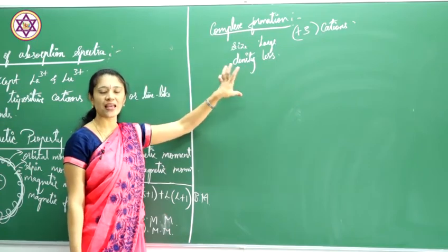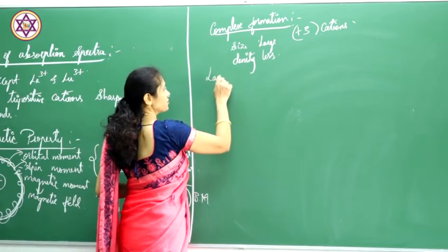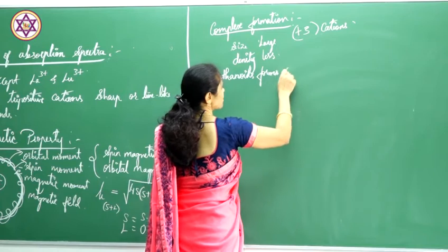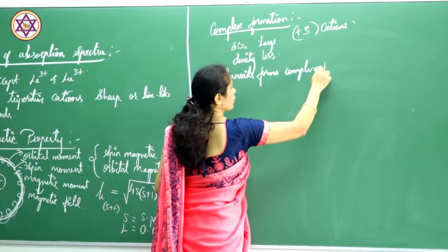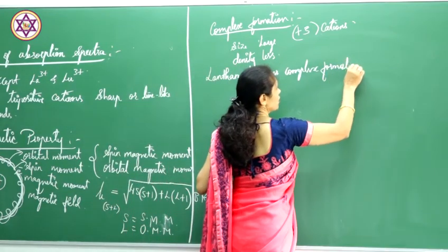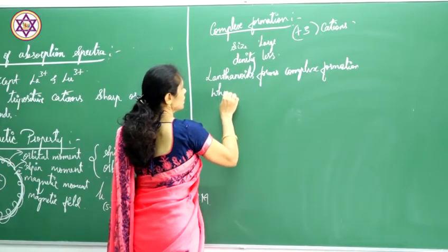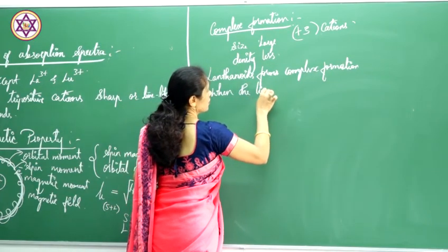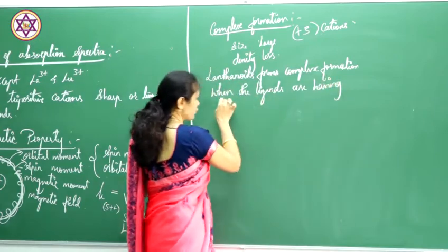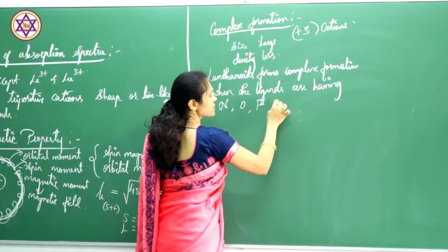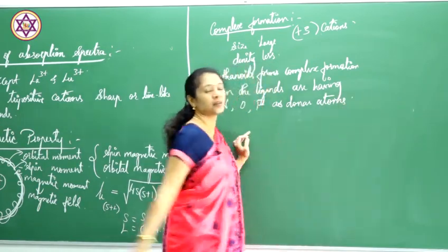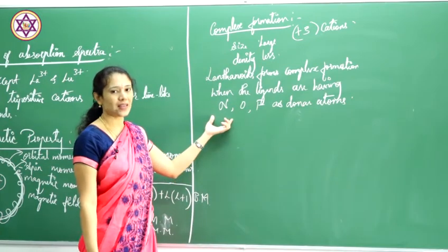Complex formation takes place in lanthanide elements only when the ligands have nitrogen, oxygen and fluorine as donor atoms.